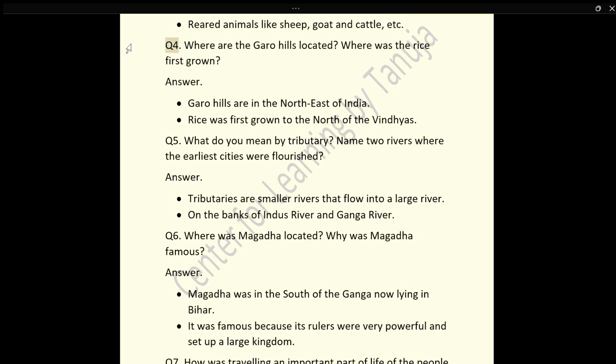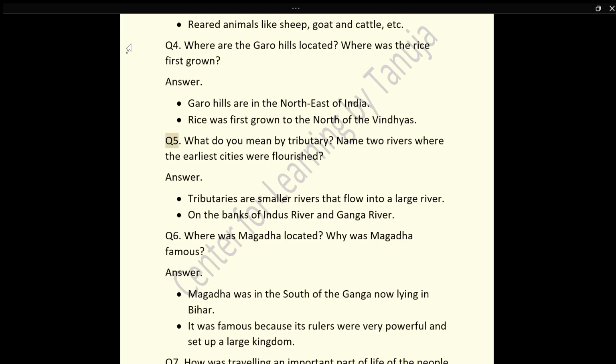Q4. Where are the Garo hills located? Where was the rice first grown? Answer. Garo hills are in the northeast of India. Rice was first grown to the north of the Vindhyas.